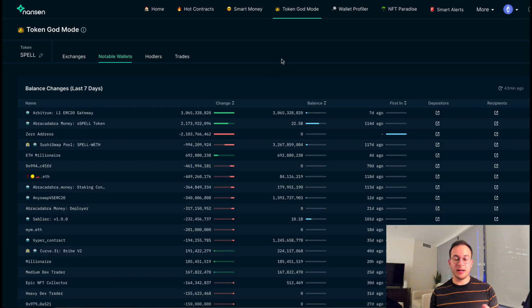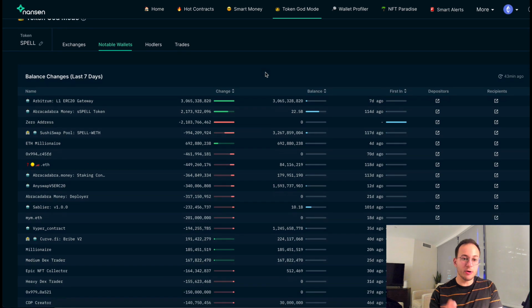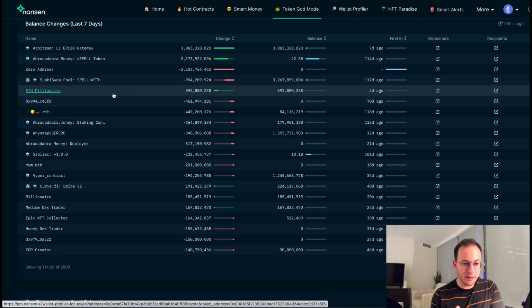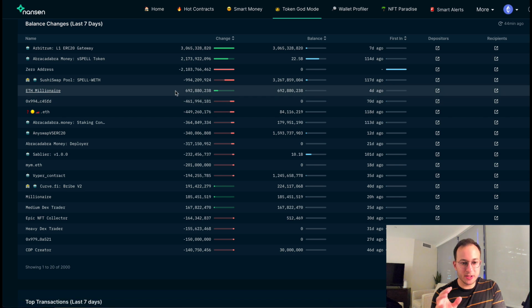Now, one other tool on Nansen I like to use before investing in a project is the Notable Wallets tab, because here you can see what the most notable wallets are doing with their token supply. Are they buying new tokens? Are they selling? So this fifth wallet here is an ETH Millionaire, and you can see they're pretty bullish on this project. They just purchased about 700 million tokens for the first time 4 days ago, which is quite interesting.